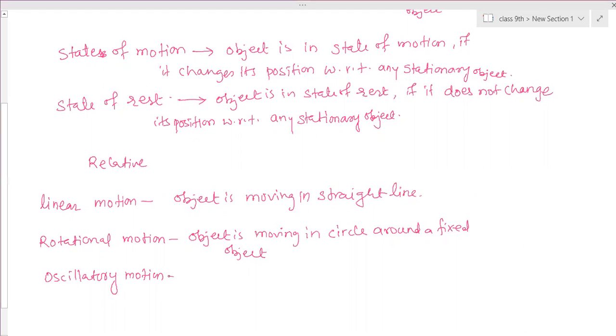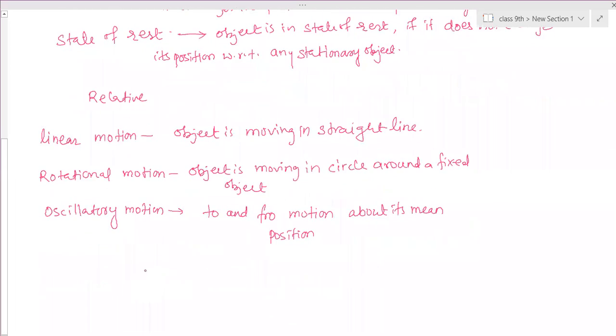Oscillatory motion means a to and fro motion about its mean position. A pendulum is an example.